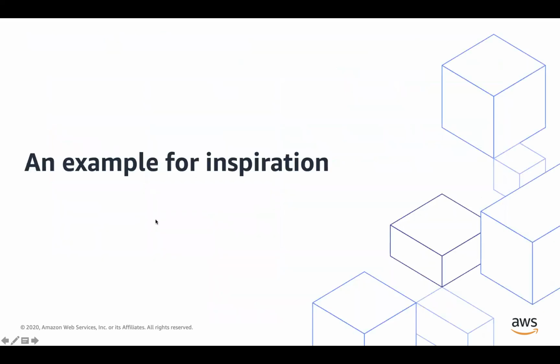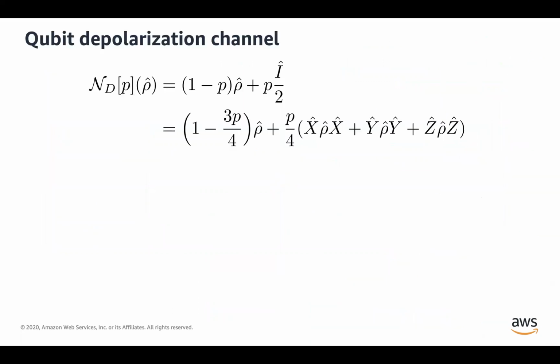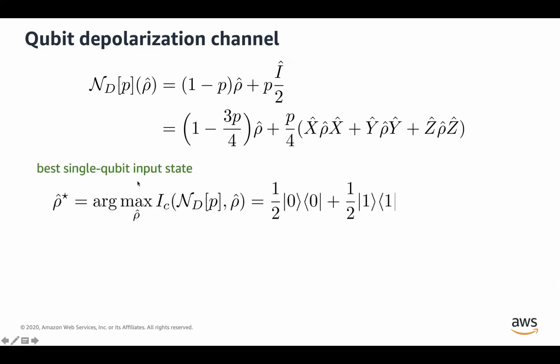So before diving deeper into bosonic channels, I'm going to introduce a simple example that basically inspired my line of thought. For that purpose, I'm going to consider this simple qubit depolarization channel, which leaves the state unchanged with probability 1 minus p and replaces the state by the maximally mixed state with probability p. In this case, it is known that the best single qubit strategy is to input this maximally mixed state.